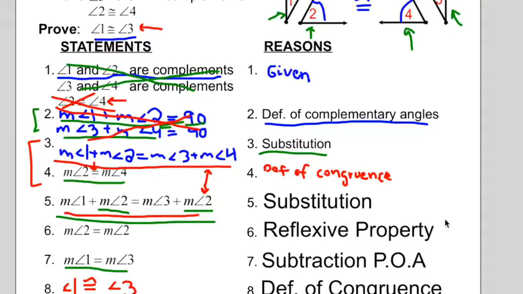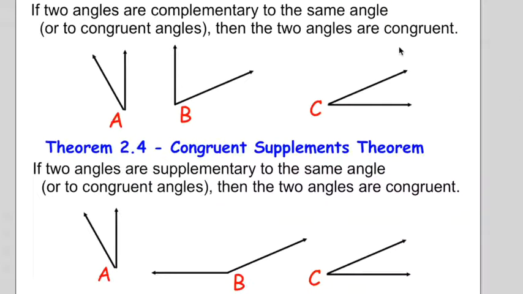Okay, and what you'll see is that what we actually proved is theorem 2.5. You just proved the congruent complements theorem. The congruent complements theorem says this: if two angles are complementary to the same angle or to congruent angles, then the two angles are congruent. Once again, that's kind of hard to decipher exactly what it's saying right away, so we have this picture to show us. If two angles are complementary, meaning this.